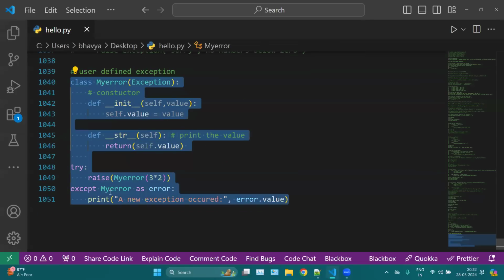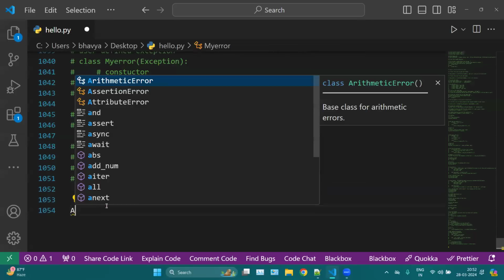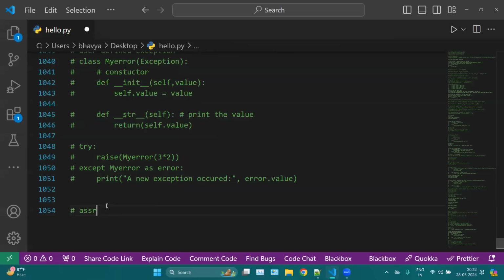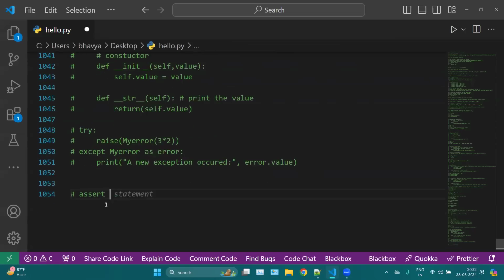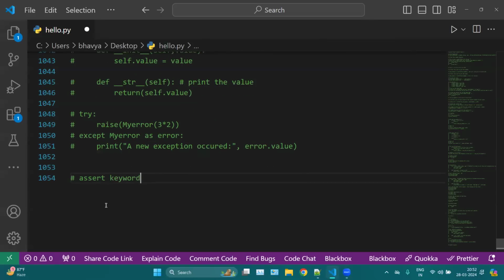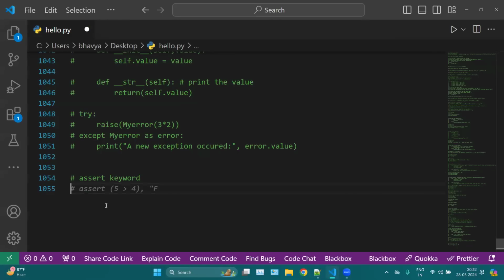Then next we have another keyword which is known as assert. Okay, which is known as the assert keyword. So assert, or we can say assertion, is used whenever you are debugging your code. For example, let's say we have x equal hello. So this is my string.